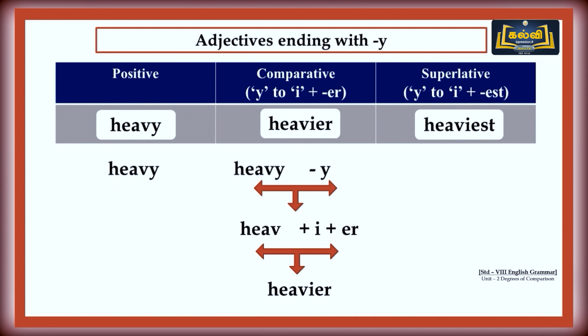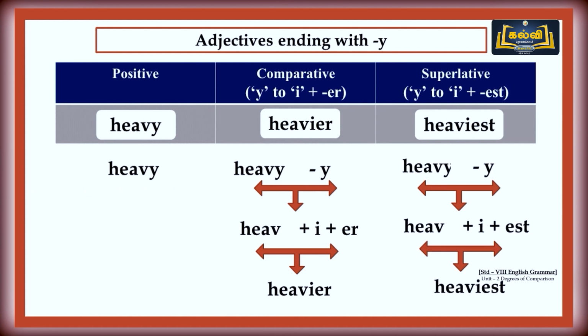So, heavier. Likewise, for the superlative degree, the same word heavy, replace the last letter Y with I, then add EST. What do we get? Heaviest. Heavy, heavier, heaviest. We will see some more examples for this also.